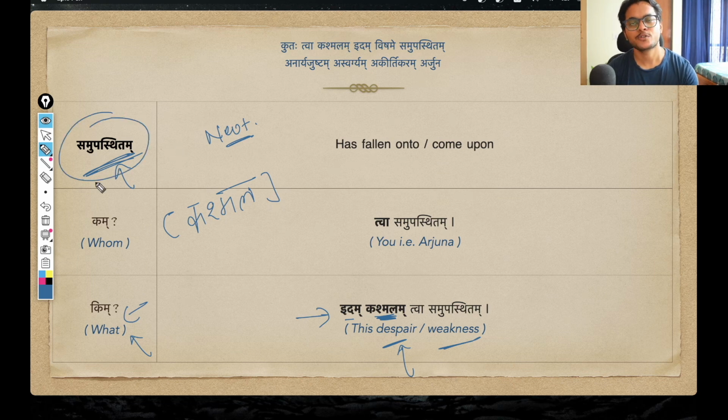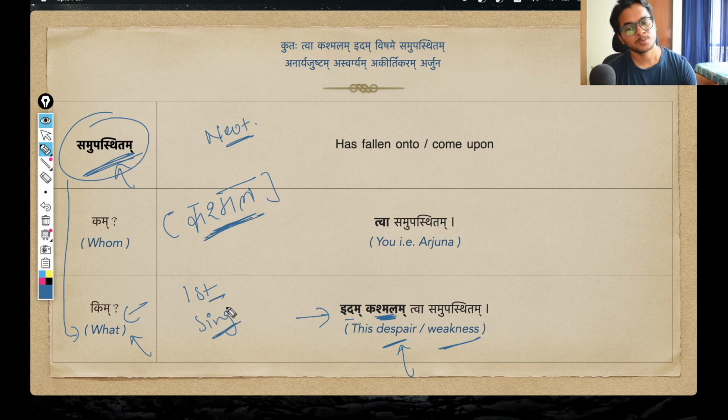So this kriya is directly connected with kashmala. That is why, don't confuse, it is not in the second case. This kashmala is in the prathama vibhakti, first case form. And this pratipadik kashmala in first case singular changes into kashmalam. That is what we see in the shloka. Like phala, the pratipadik, in prathama vibhakti it goes phalam phale phalani. Dvitiya vibhakti also goes phalam phale phalani.